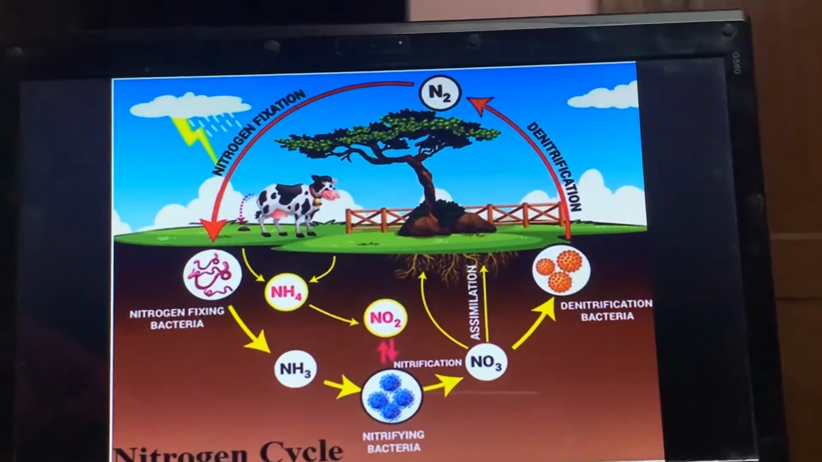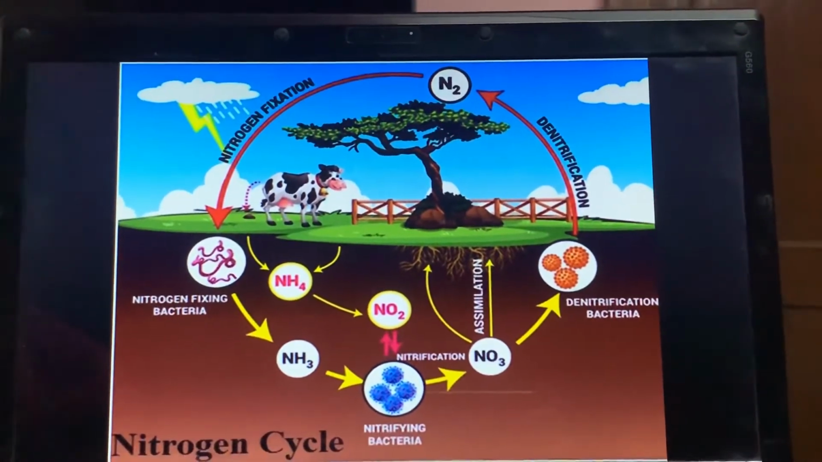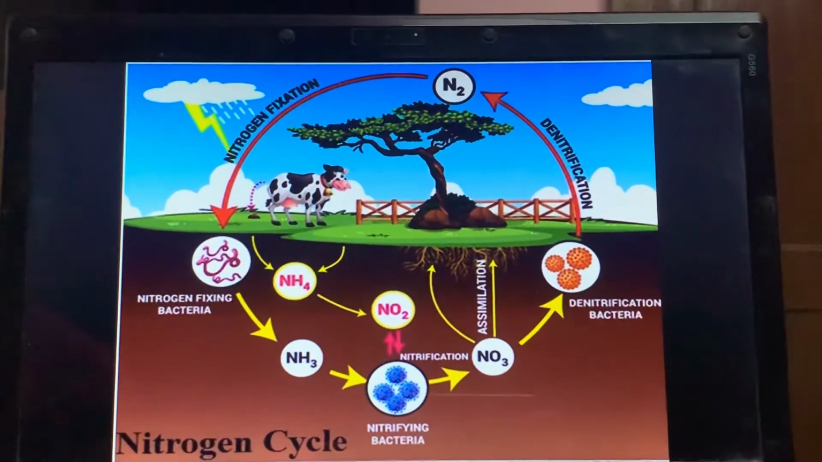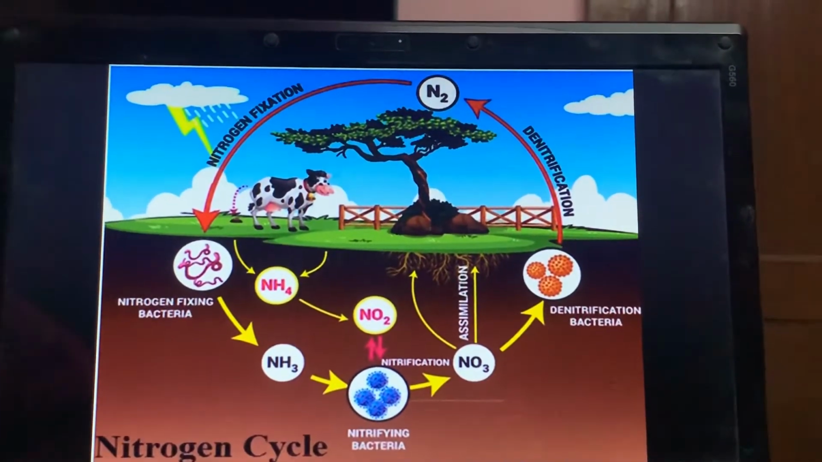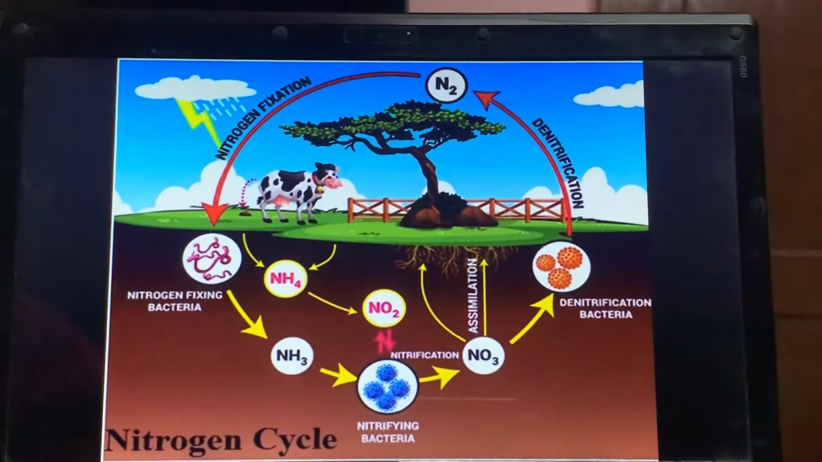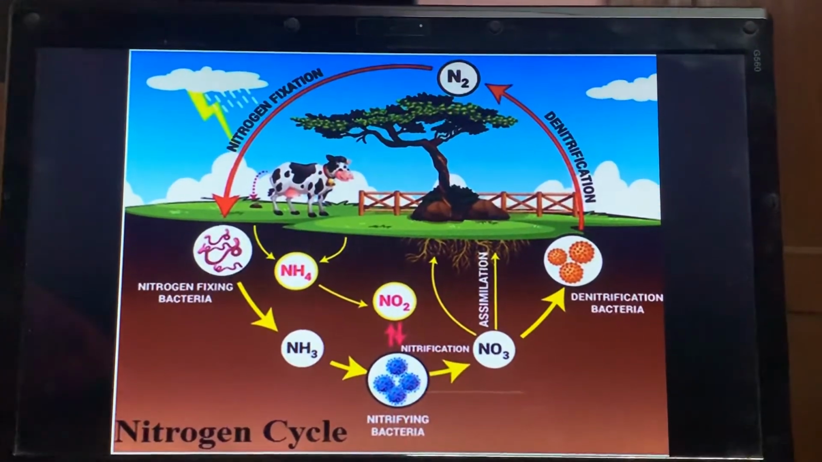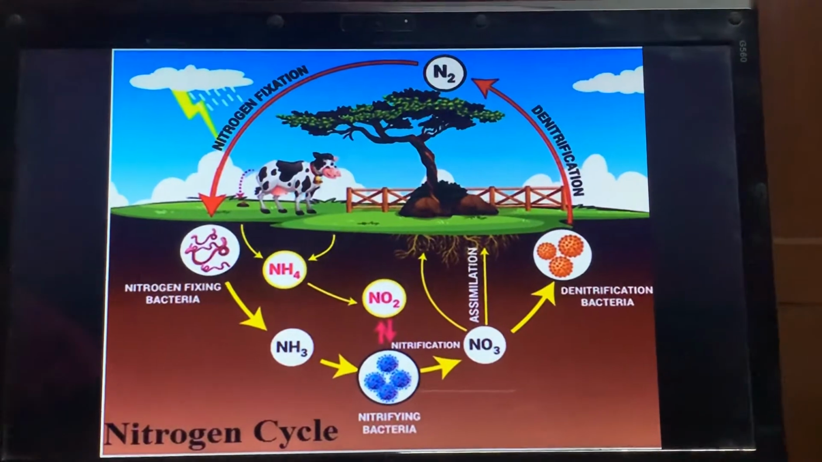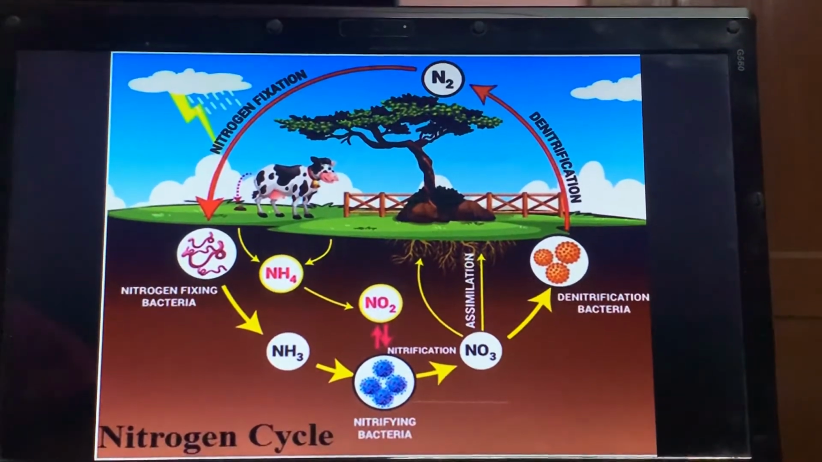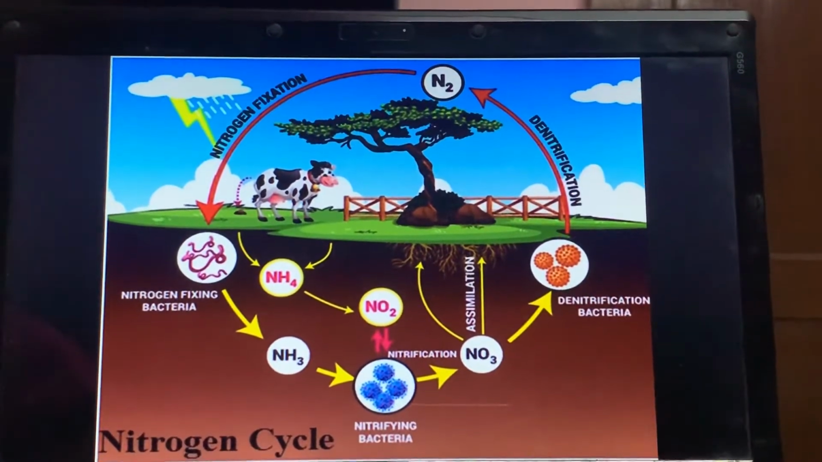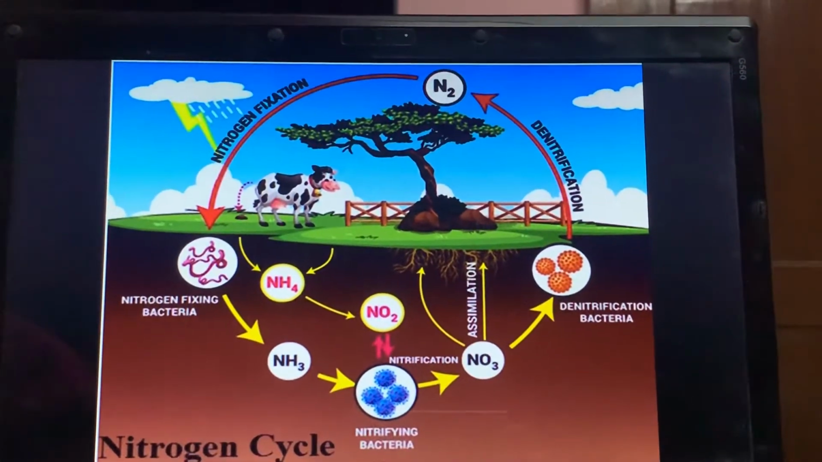Good afternoon, children. Today we are going to study a very important cycle, that is the nitrogen cycle. This is very important from your examination point of view. So you have to draw this cycle in your notebook, right? You know that 78% of nitrogen is present in the air in gaseous form, right?